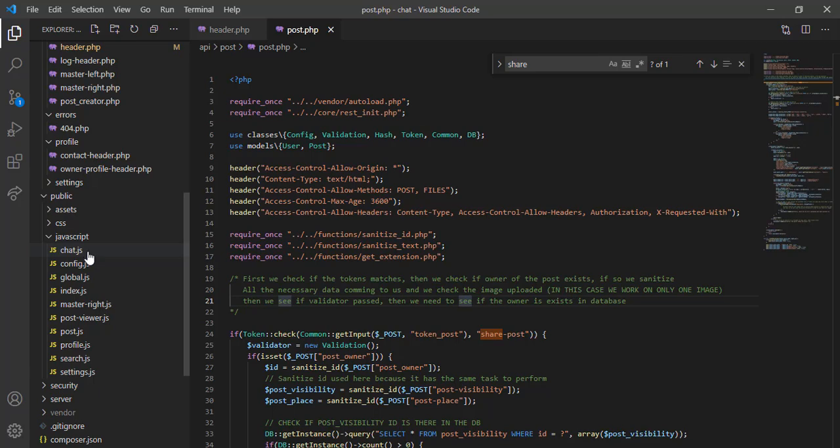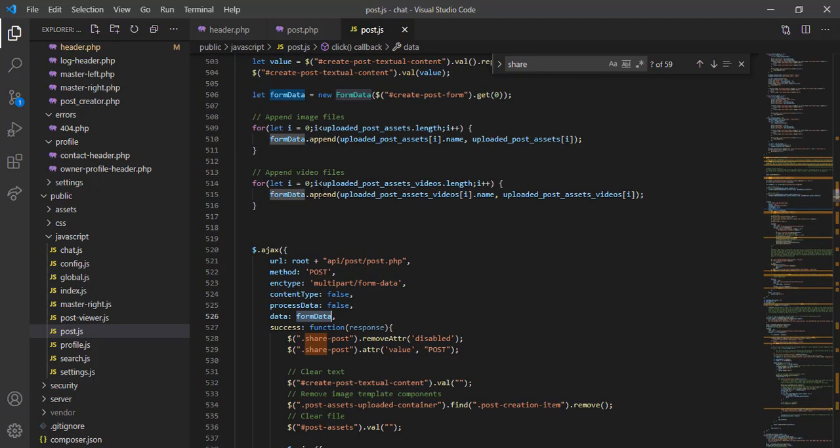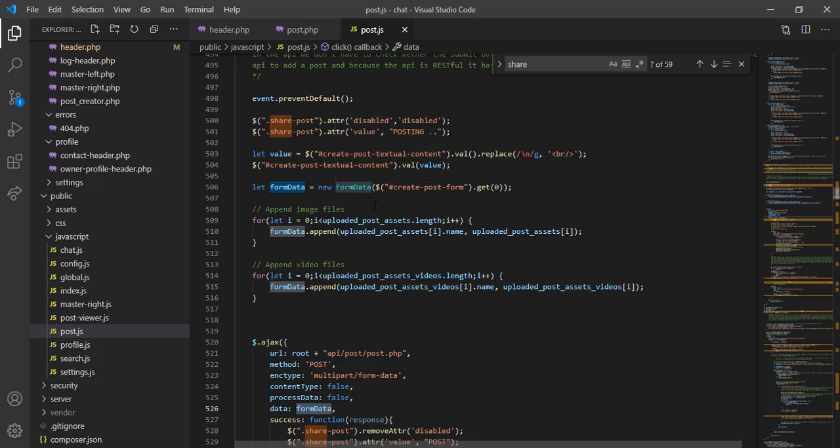As you can see right here, we send a request to this endpoint, which is the API post. The method is POST, and the data is a form, which uses this enctype because we use an input file. Now we have this information about the request, and the data is the form data. As you can see, we have this form data that is an instance of this class, so we get the data from this form.